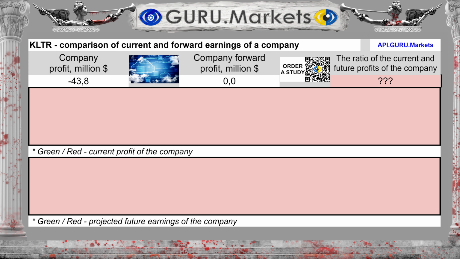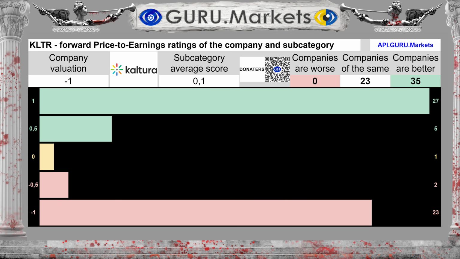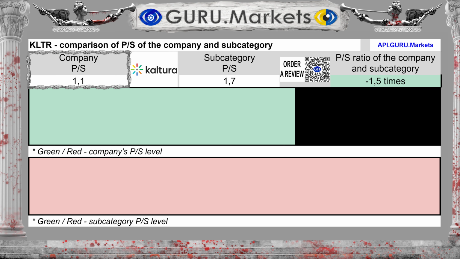Profit for the last 12 months was -$44 million. Forward earnings for the next 12 months are unknown, which is bad for the company's price. Assessment of projected future profit indicators in comparison with companies in the subcategory: Bad, -1 point.